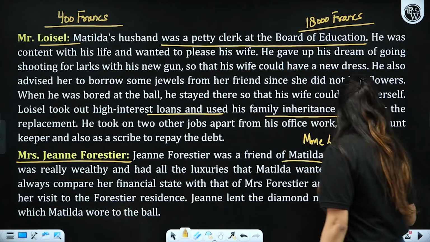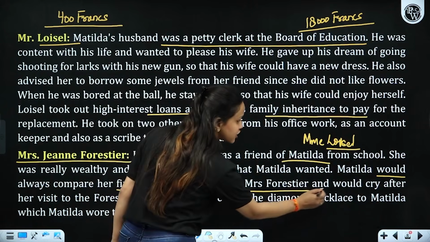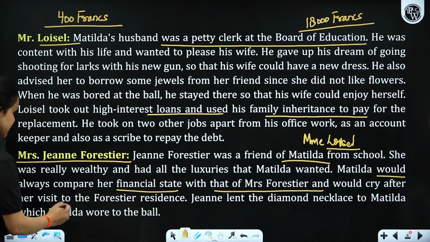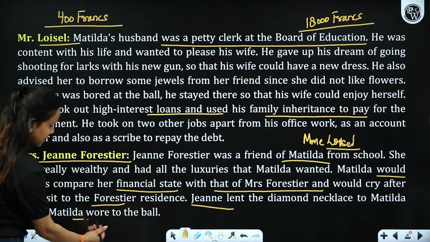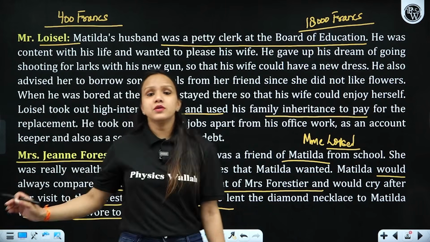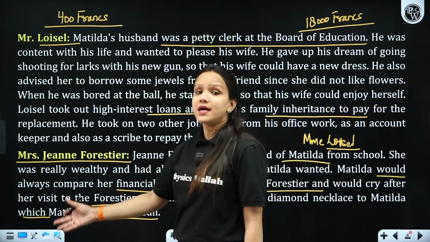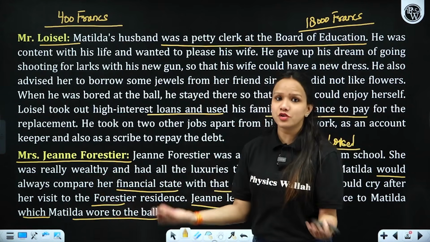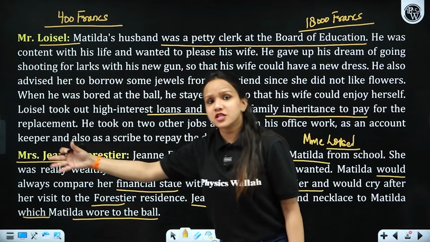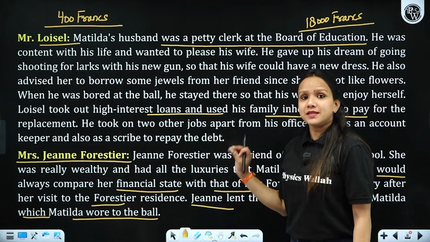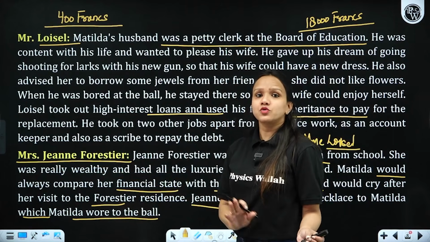So what happened? Matilda would always compare her financial state with her whenever she meets her, right? And Jane lent the diamond necklace to Matilda, which Matilda wore at the ball. So talking about Madame Forestier, although her character is not that much of importance, unlike these two characters, Mr. Loisel and Madame Loisel, she has this much role to play in the story that she gave a necklace to Madame Loisel to wear for the party.